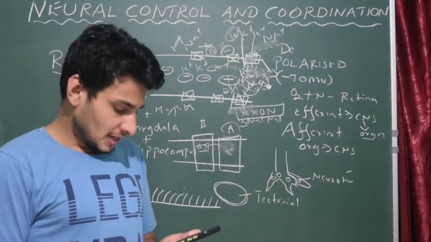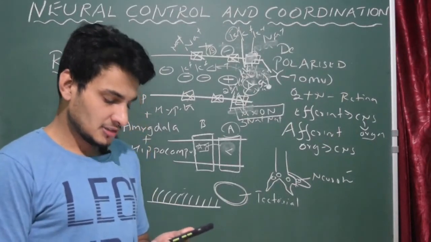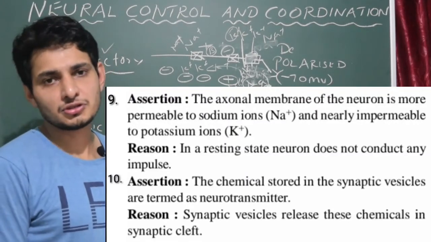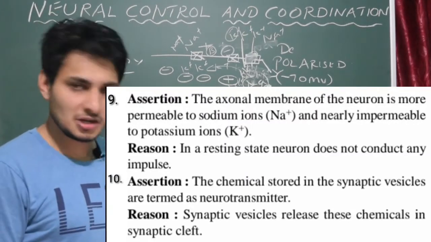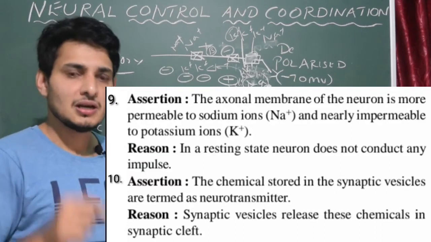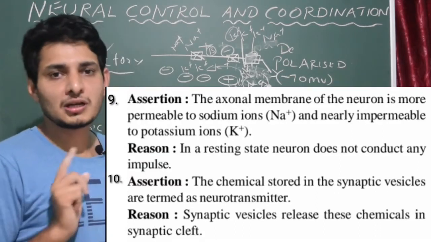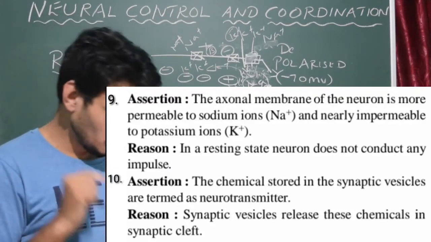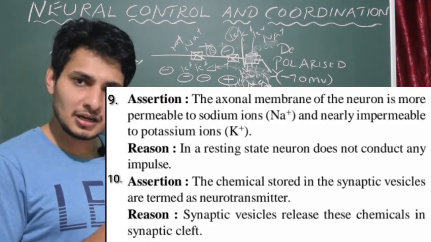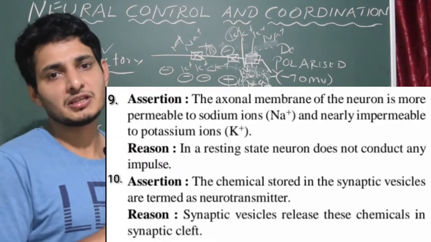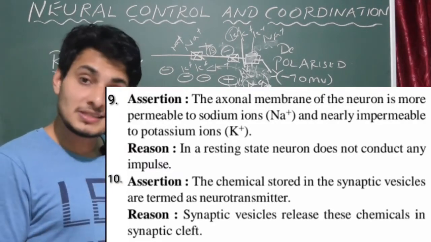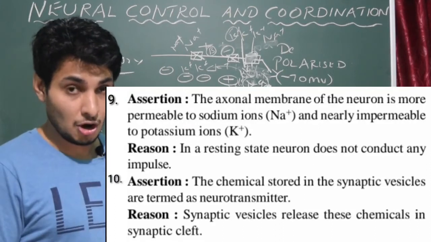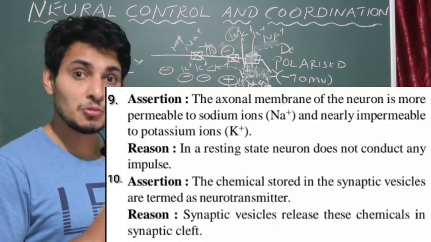Next, questions number 9 and 10 are assertion and reason type. We all know how to answer these assertion and reasoning type of questions. Here the options are not given, but I will tell you. Option A means assertion and reason both are correct, and the reason is the correct explanation for the assertion. Option B is assertion and reason both are correct, but the reason is not the correct explanation for the assertion. Option C, assertion is true, but the reason is wrong. Option D, assertion and reason both are wrong.